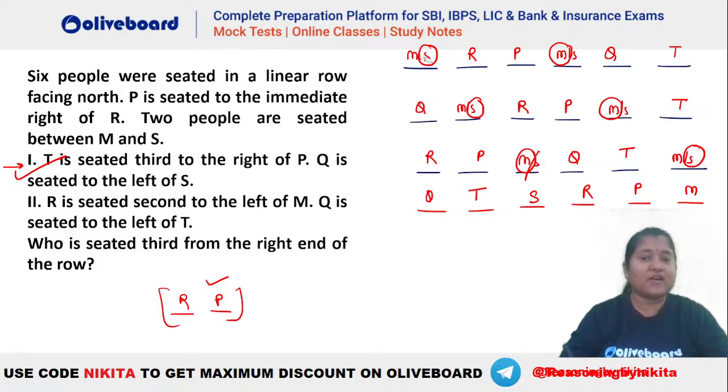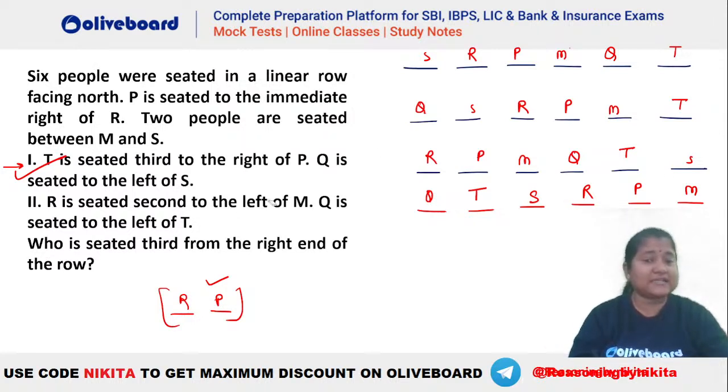Okay, so now let's quickly see whether we are finding the answer using 2 alone or not. We have to look at 2 alone. Let's check whether everything is matching or not. So you can see these are the 4 cases that we are getting. P is immediate right of R, yes. 2 people between M and S, that is also fine here. M and S, M and S, M and S, right?